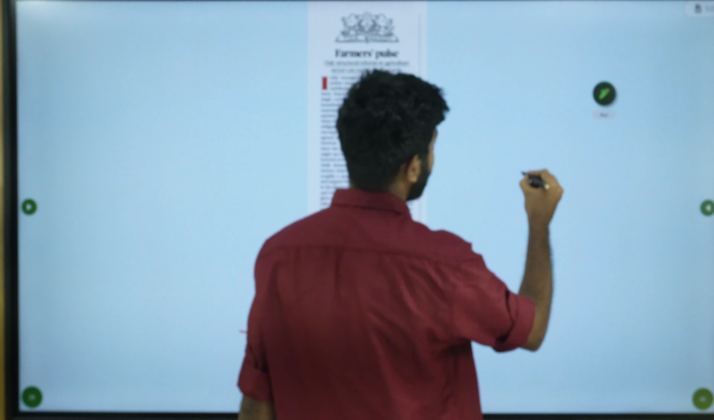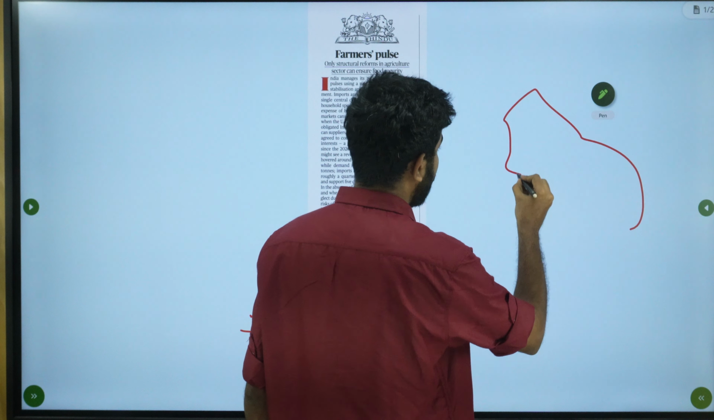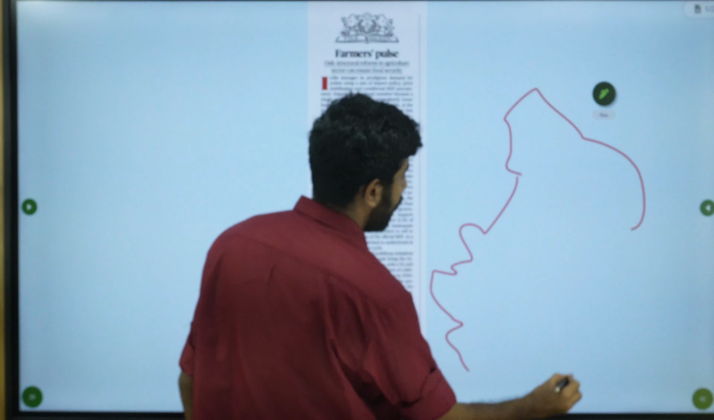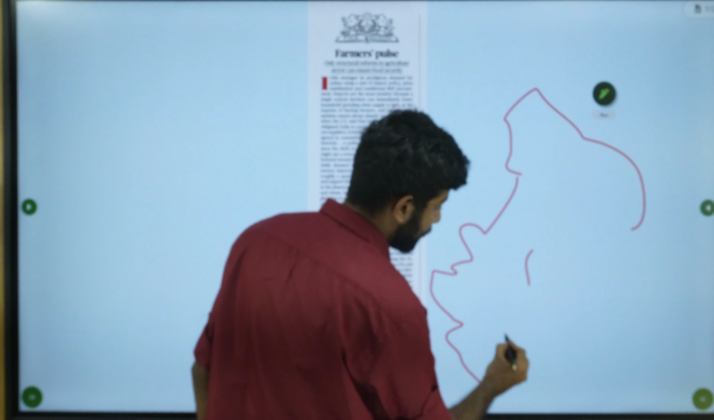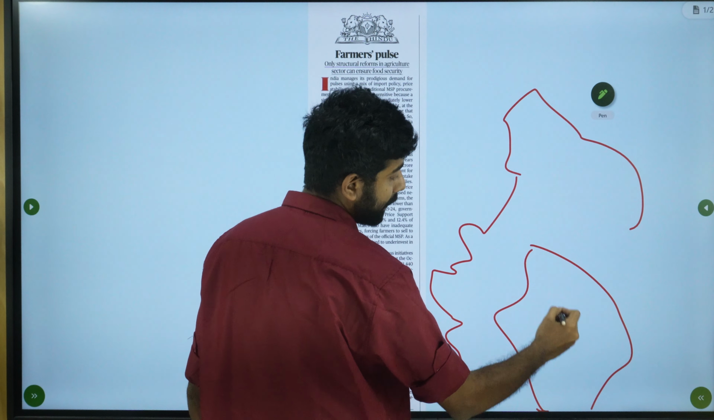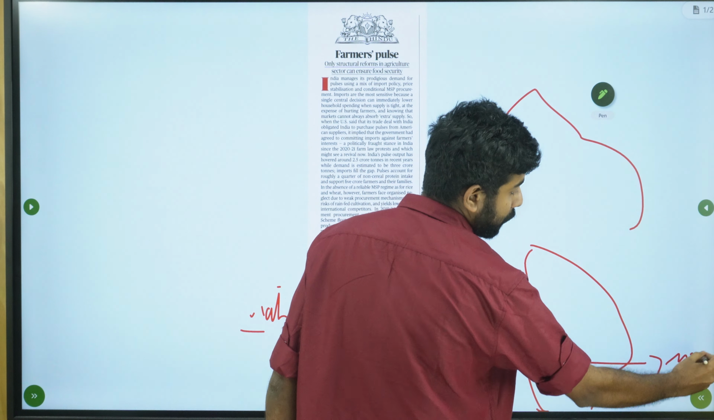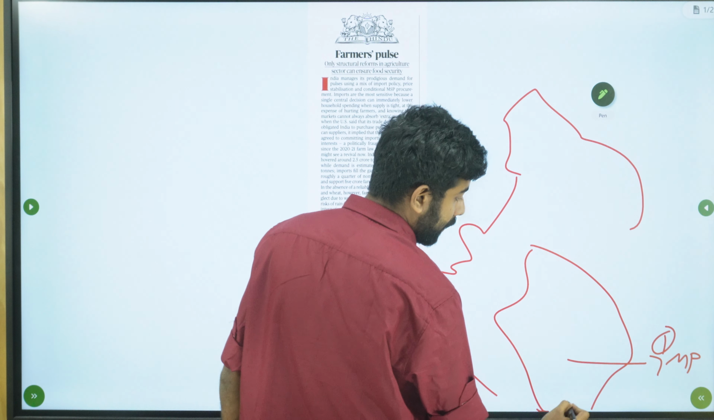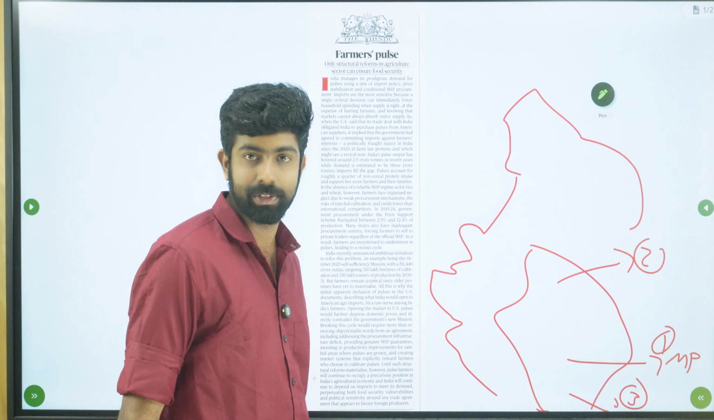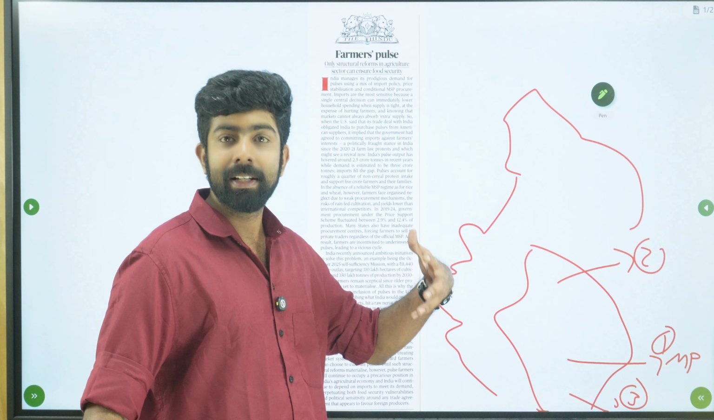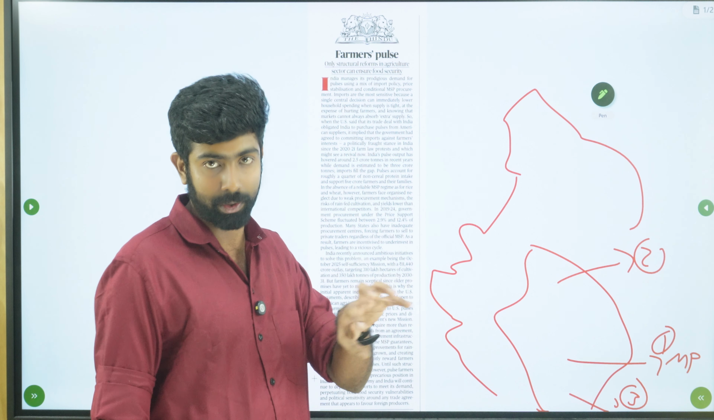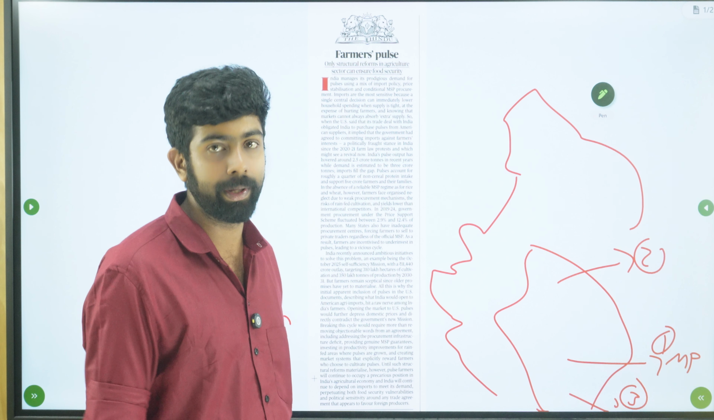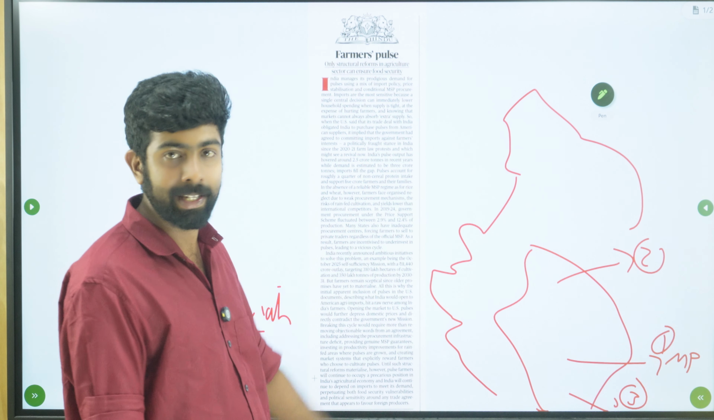Whenever you are drawing the map, you need to draw something like this. These kind of areas would help, and then you mark Madhya Pradesh first, 1. Then 2, Rajasthan, and 3, you just mark it as Maharashtra. So these are the largest producing states. Whenever they say some other states, you need to figure it out, connect and say that that statement could be wrong. This is at the gross level.